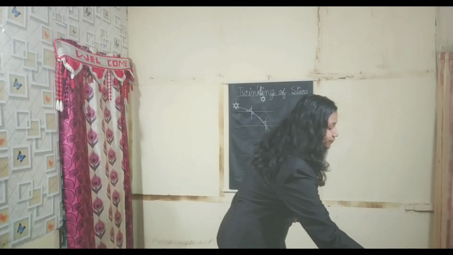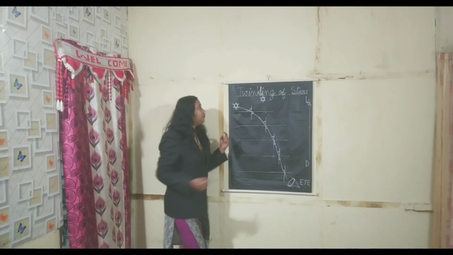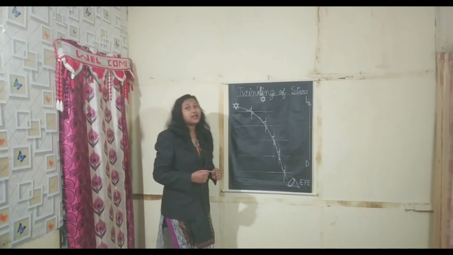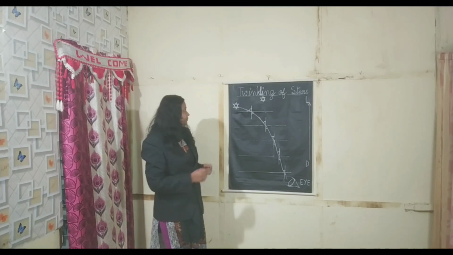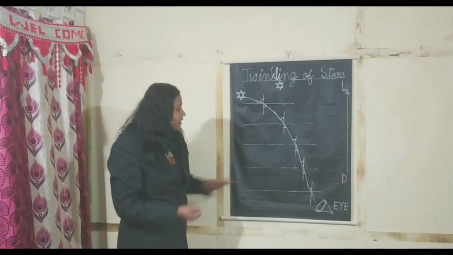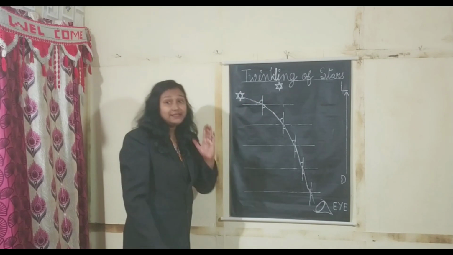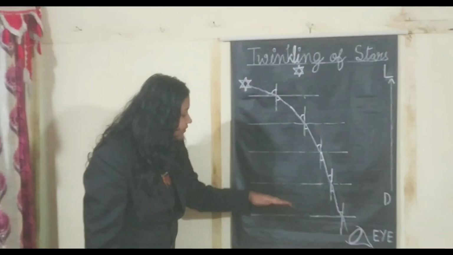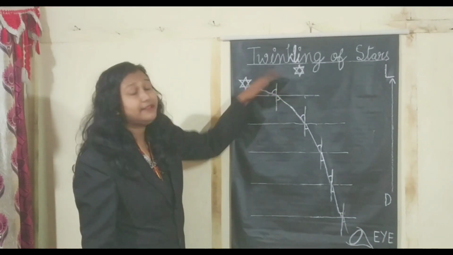Now let us try to understand this chart. Twinkling of stars happens due to refraction of starlight. From our previous knowledge, we already know that as we move up and up, the density of air goes on decreasing. Denser, lighter, lightest, and so on.